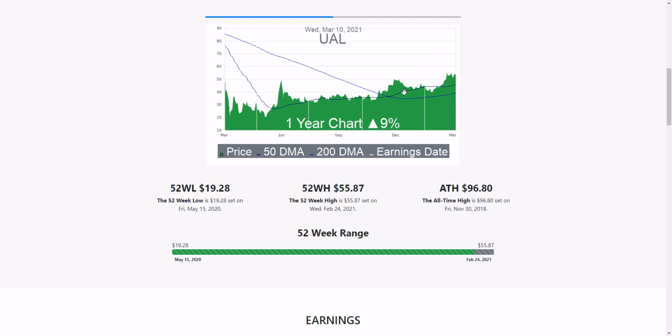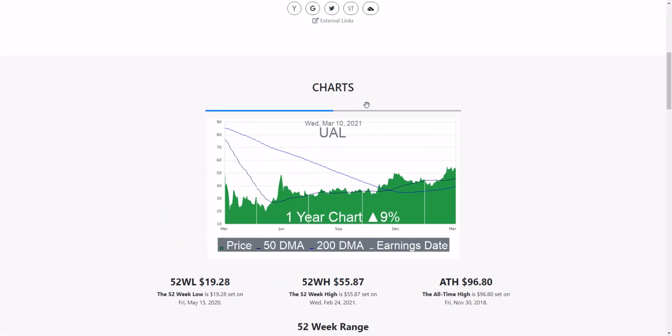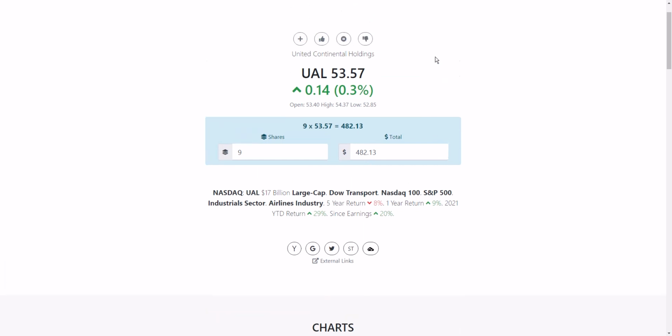And right here, we have the moving averages. They crossed right there. And there was another earnings date here, and the price dipped below the moving average. Now it's back up above the 50-day moving average. And then this is a 52-week high. So we're right there at 53.